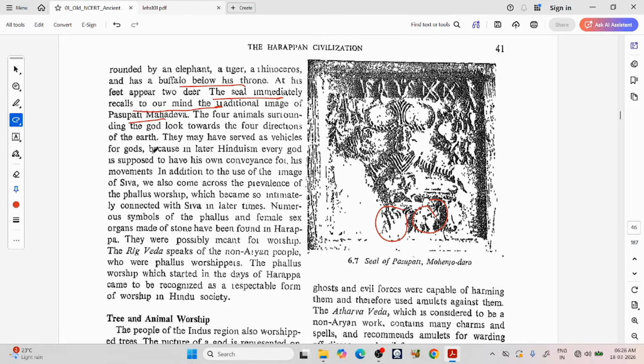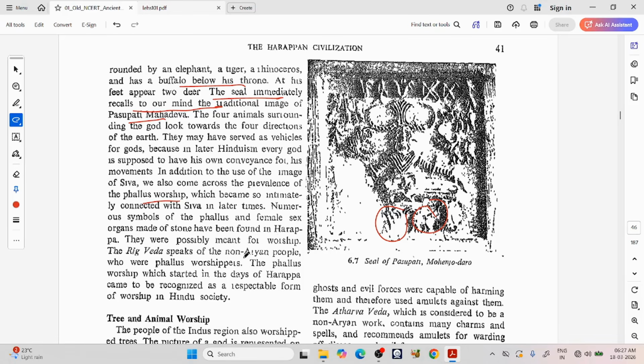They may have served as vehicles for gods, but in later Hinduism, every god is supposed to have its own conveyance for his movements. In addition to the image of Shiva, we also come across the prevalence of phallus worship, which became so intimately connected with Shiva in later times. Numerous symbols of the phallus and female sex organs made of stone have been found in Harappa. They were possibly meant for worship.